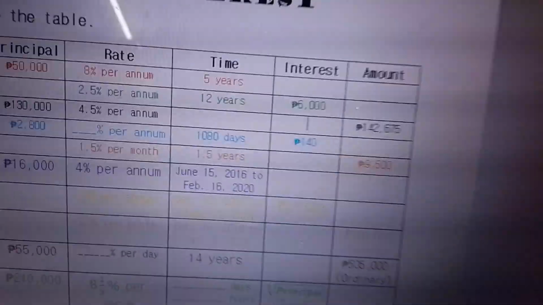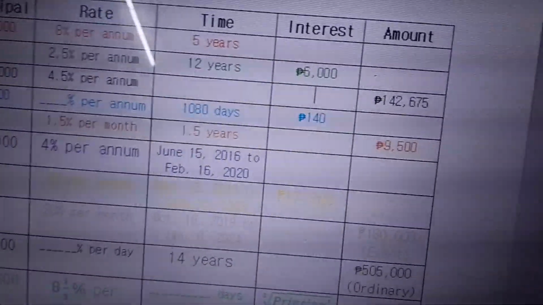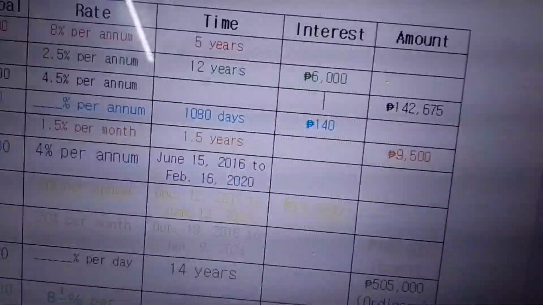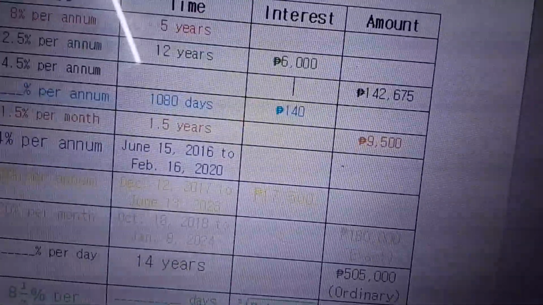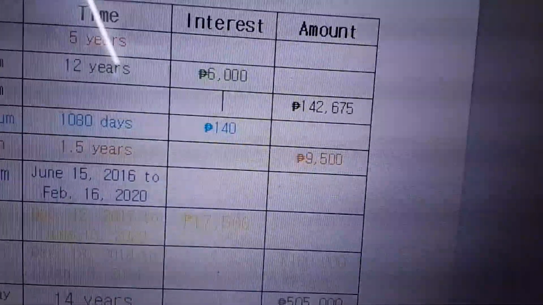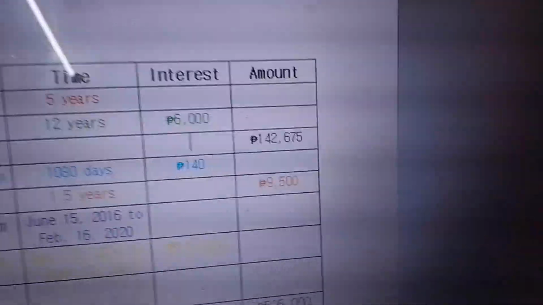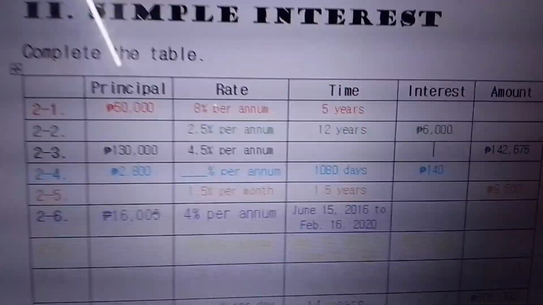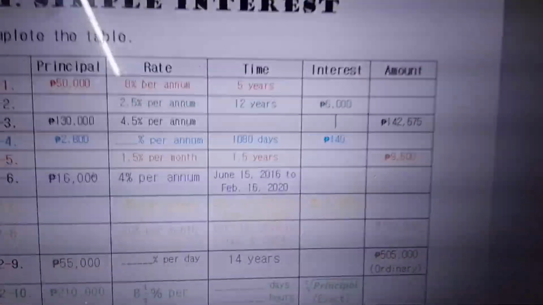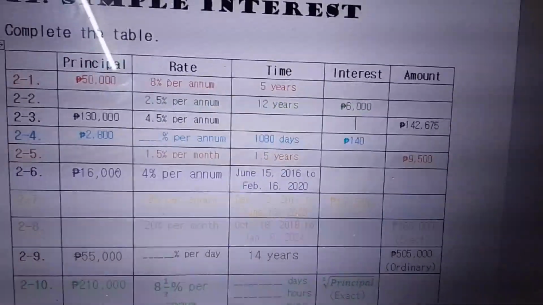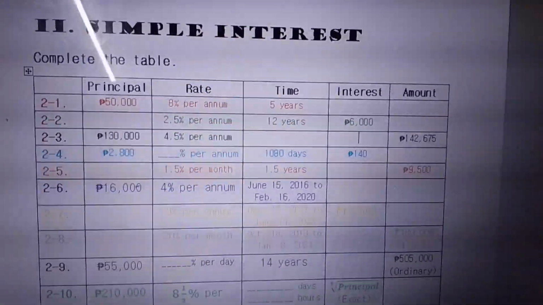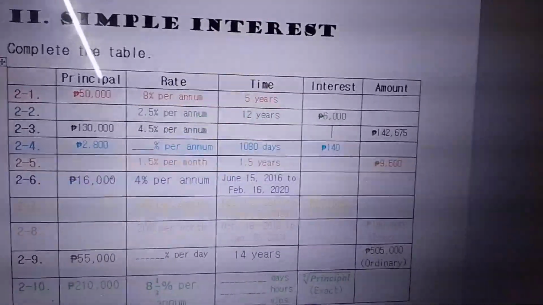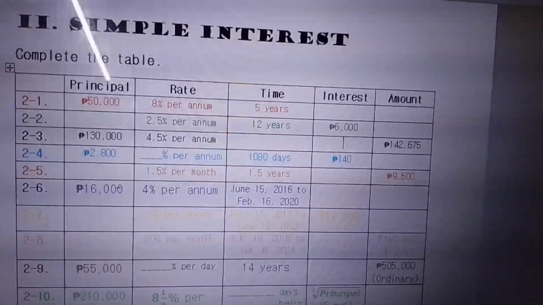Thanks, bro. Anyway, so we have December 12, 2017 to June 13, 2023, and we have the interest of 17,500 pesos. Our goal in this situation is to solve for the principal and the amount. How do we solve for the principal and the amount? First, let's get the time interval. Remember what Ma'am Cathy said: for ordinary interest, we get the time interval.